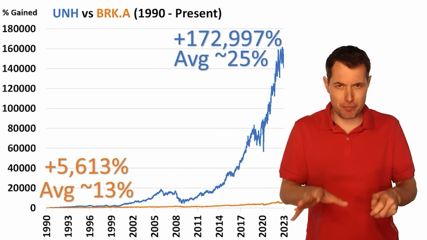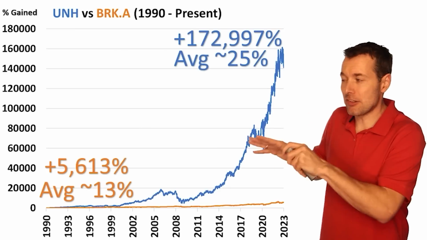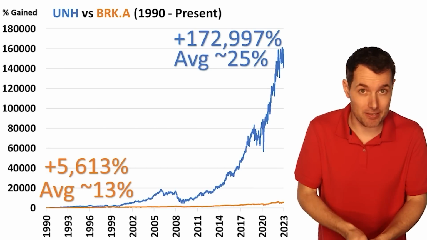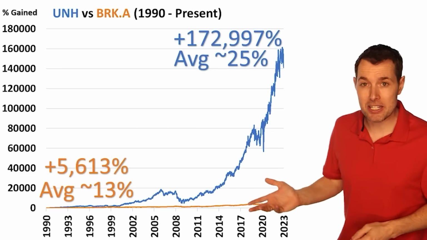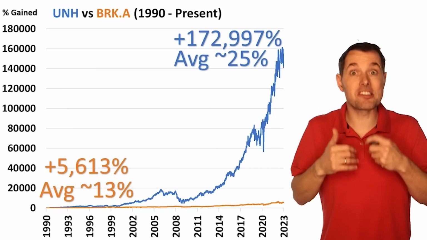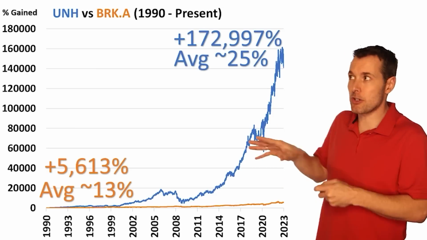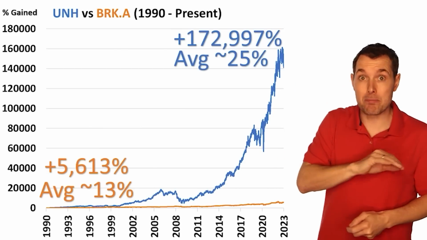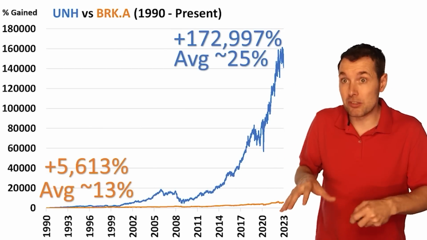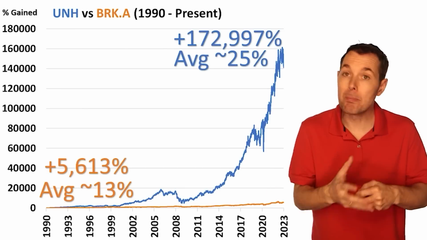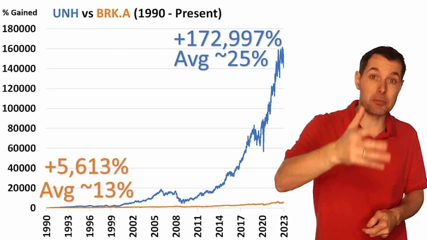Now, one minor difference here is these are total return numbers where we assume all dividends are reinvested back into the stock. Berkshire Hathaway hasn't paid any dividends. United Health has consistently paid dividends, so these returns are assuming we reinvested them. But even if we didn't reinvest that, just from a price perspective, the numbers are crazy how good UnitedHealthCare has done compared to a company like Berkshire Hathaway. I was very surprised by that.